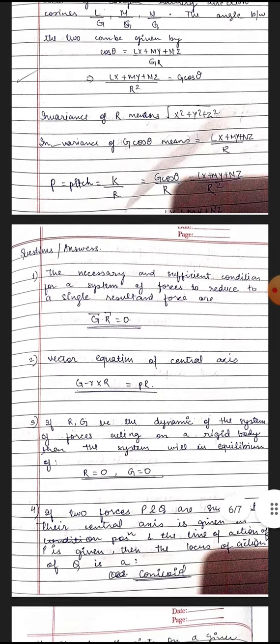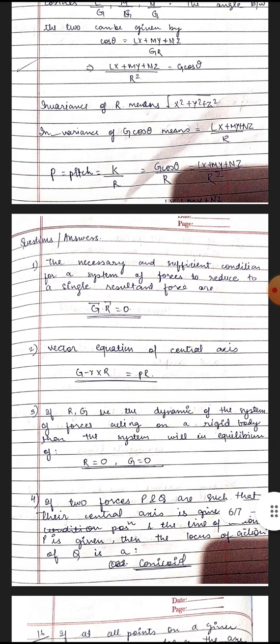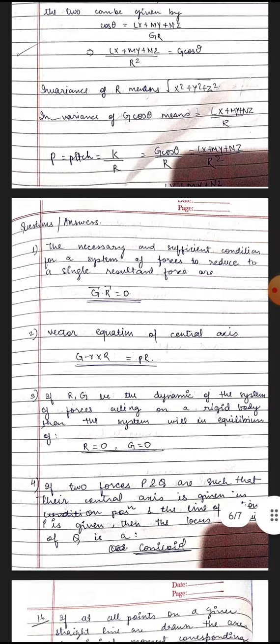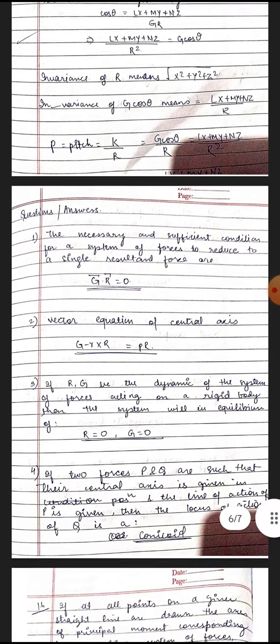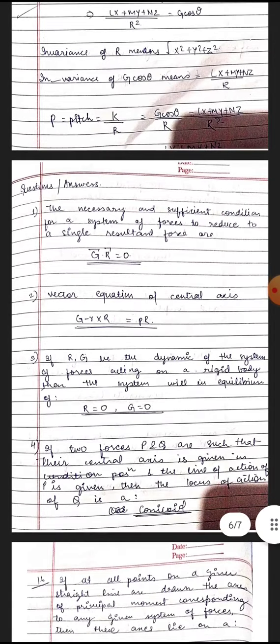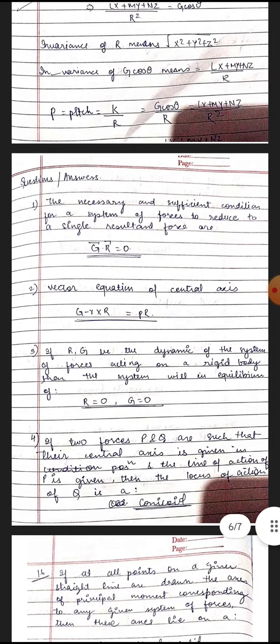The angle between the two can be given by cos theta is equal to LX plus MY plus NZ upon GR, which implies LX plus MY plus NZ is equal to G cos theta upon R square. Invariance of R means the root of X square plus Y square plus Z square is invariant, and invariance of G cos theta means LX plus MY plus NZ upon R is invariant. Pitch P is given by K upon R, which is equal to G cos theta upon R, which is equal to LX plus MY plus NZ upon R square.